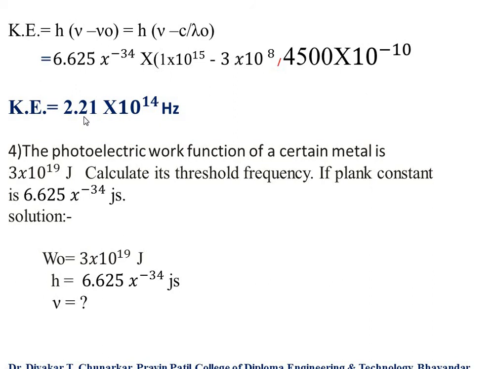Then, the photoelectric work function of a certain metal is 3 into 10 to the power 19 J. J means joule. Calculate its threshold frequency if Planck constant h equal to 6.625 into 10 to the power minus 34 Js, joule second. So here the work function is given, that is 3 into 10 to the power 19 joule. h is already given in the problem, 6.625 into 10 to the power minus 34, and nu is the frequency you have to calculate.